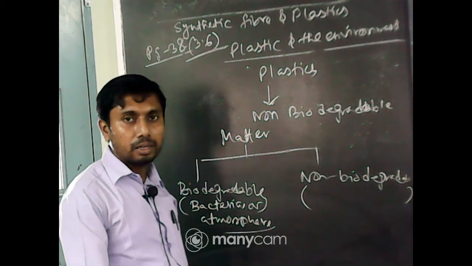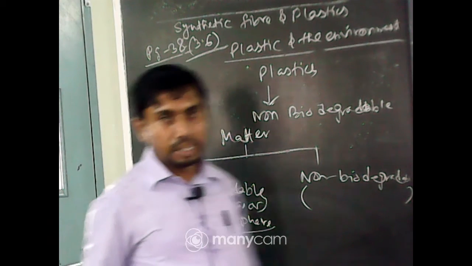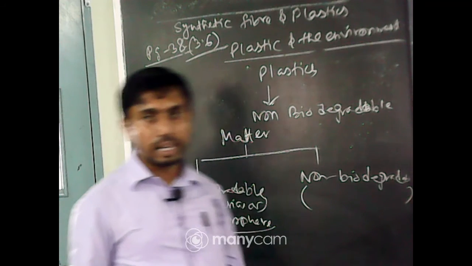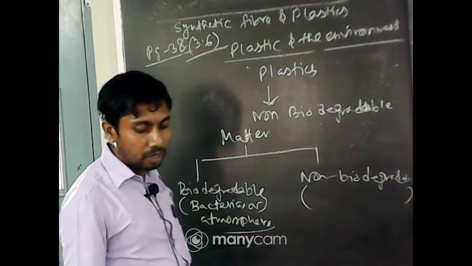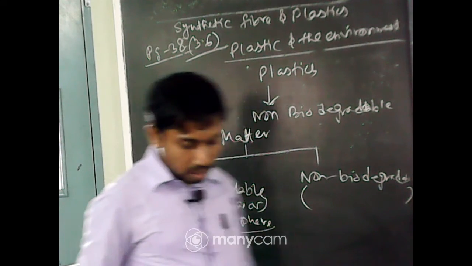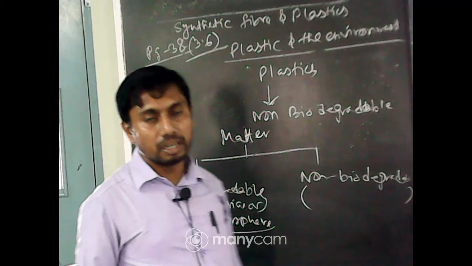Next one, paper, is also biodegradable, and it takes more time than vegetable peels. Next one, cotton cloth, takes more time than paper, that is 2 to 5 months. Next, wood, 10 to 15 years, but it is also biodegradable.